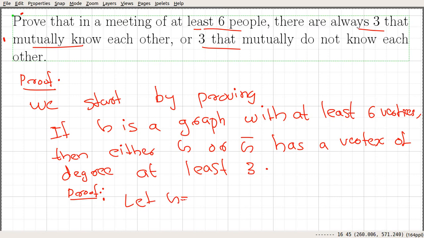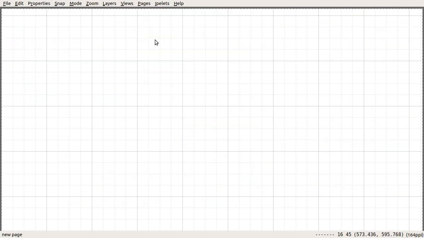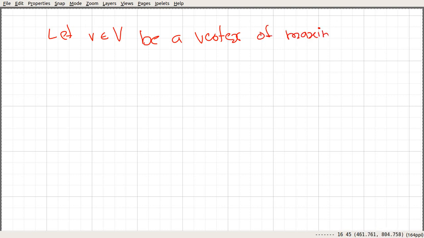So let G equal to V, E be a graph, and assume that the cardinality of V is greater than or equal to 6, and let v, an element of V, be a vertex of maximum degree capital delta.